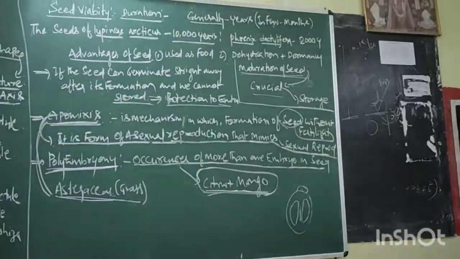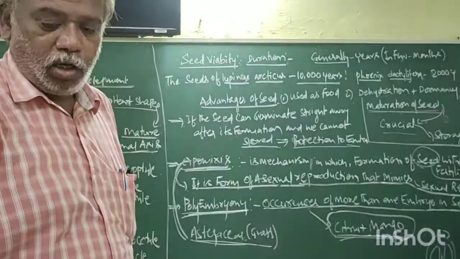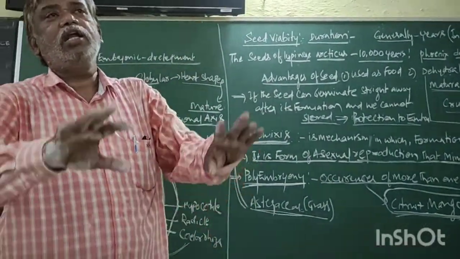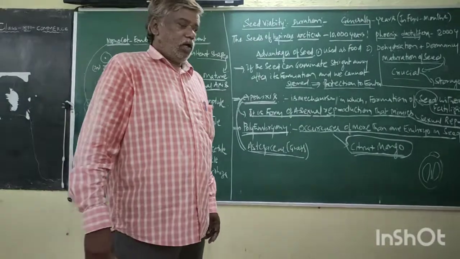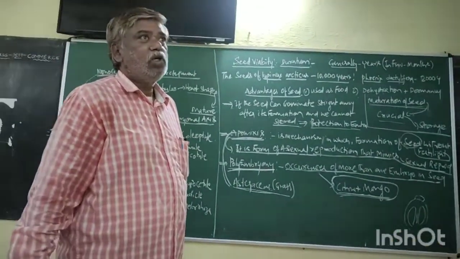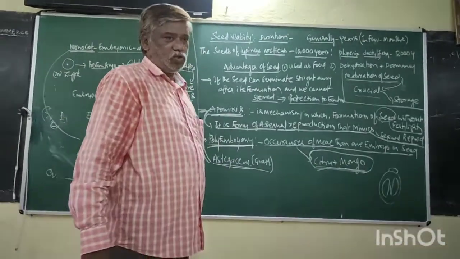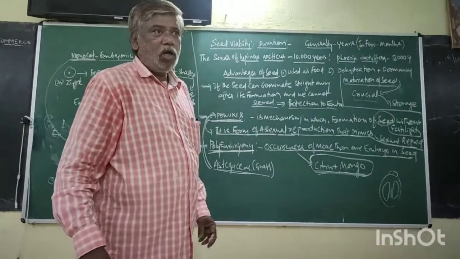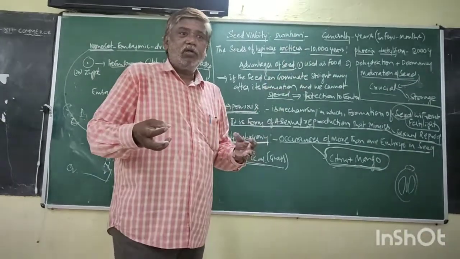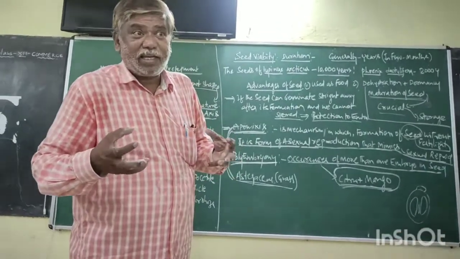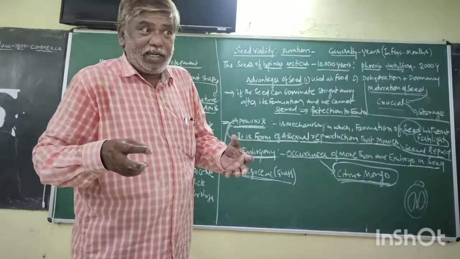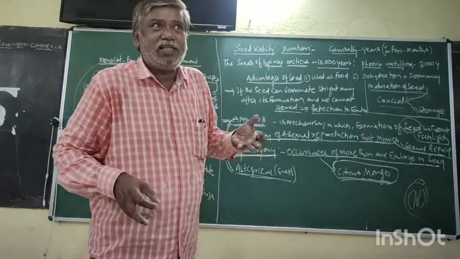Okay, last one. Apomixis. Internationally, across the entire globe, research is going on based on apomixis. Farmers cultivate agriculture for vegetables and food, and for increasing yield.